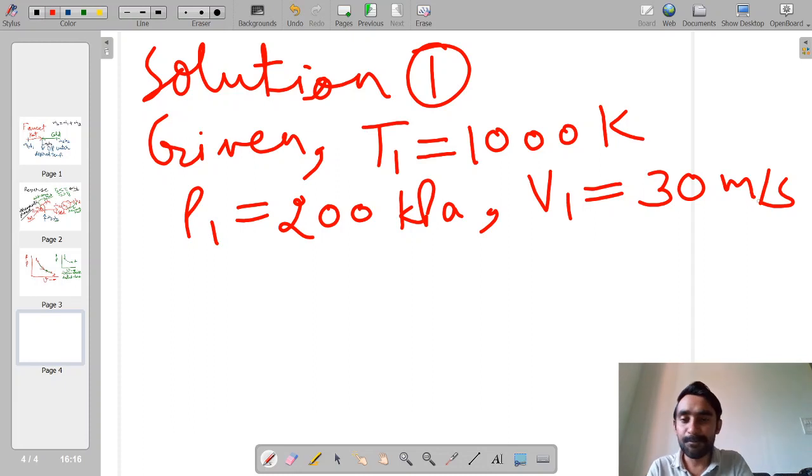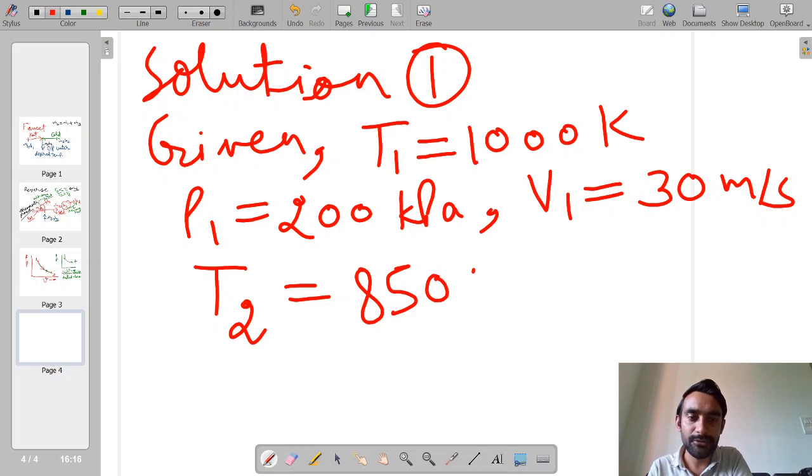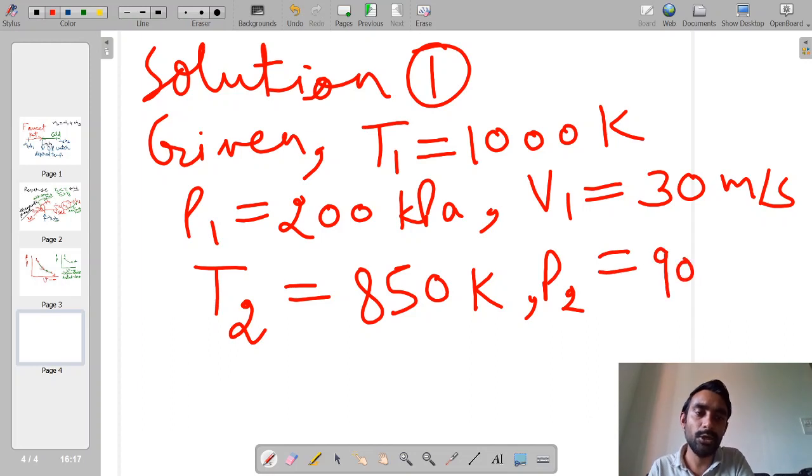Then the final state is given: when the air exits the nozzle, it has a temperature of 850 Kelvin and a pressure of 90 kilopascals.